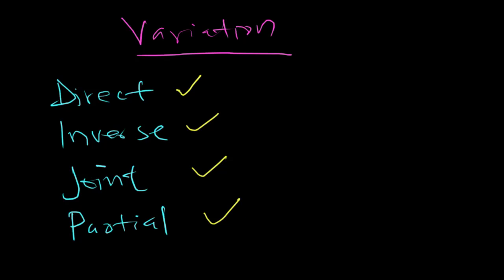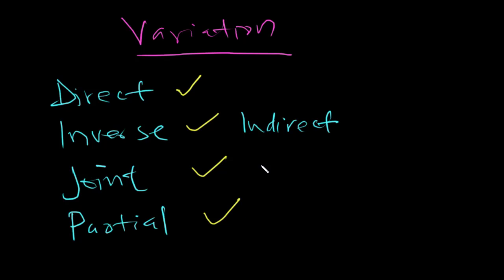Let me write the indirect. Sorry, let me change the color. Indirect. So think of real life situations that are indirect. Think of real life situations that are joint variation, and then think of others that are partial.